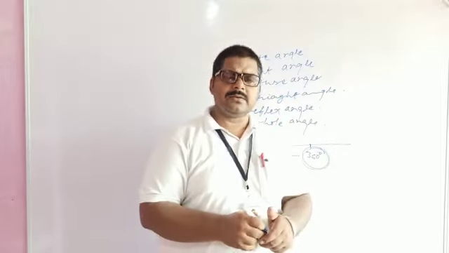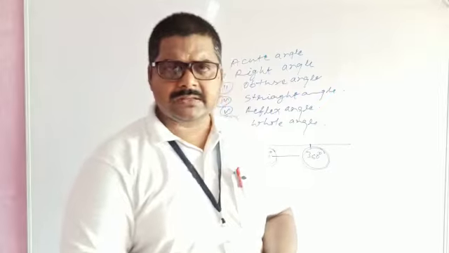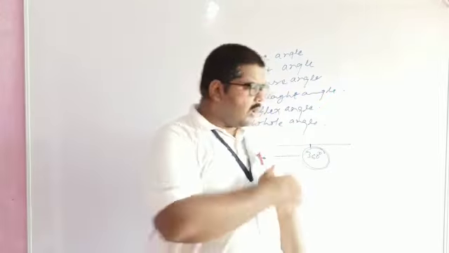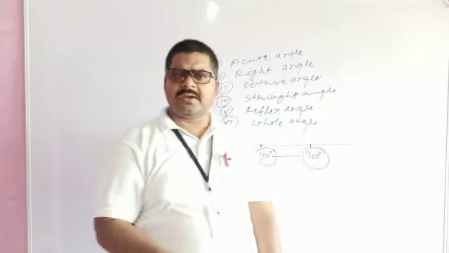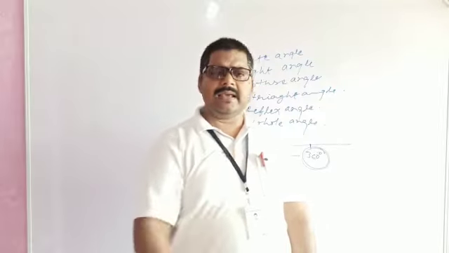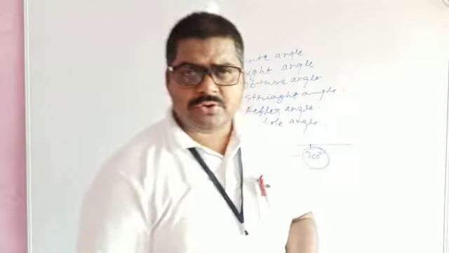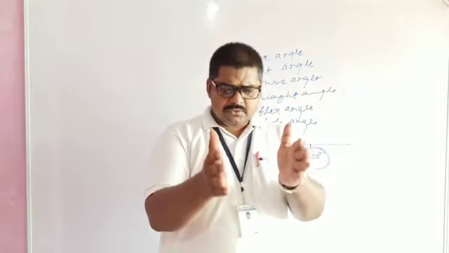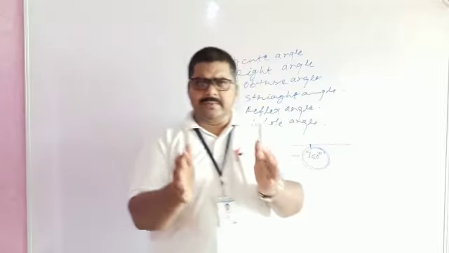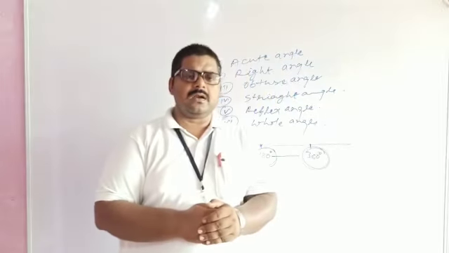In your syllabus, all the angles that I have just mentioned were single angles, one angle. But in your syllabus, it has been given that when two angles are given, two is known as a pair.